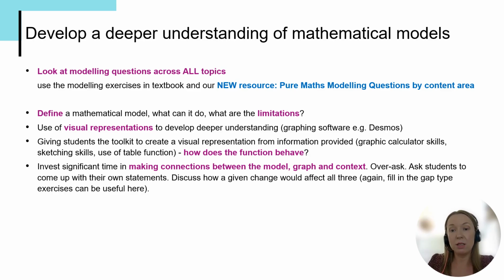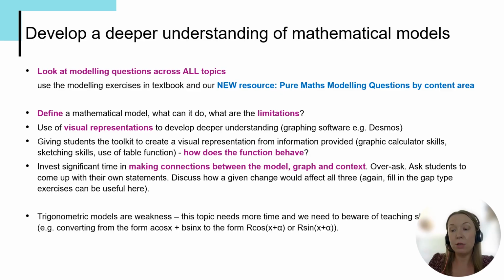look at some practical tips about how we might do that for trigonometric models, because this is something from the performance data that is coming up as a definite weakness, and we are seeing these questions really quite regularly on the exams, and there's something that students are performing quite poorly on time and time again. So this topic does need some more time, and we just need to be aware of teaching some of the skills in isolation. So things like converting from the form of a cos x plus b sin x into the r cos or r sin forms.